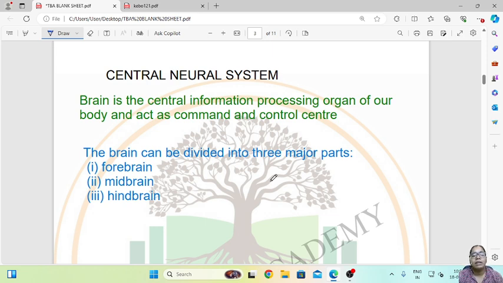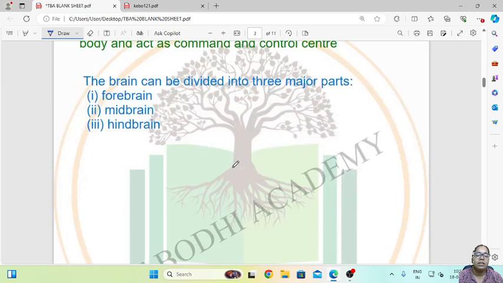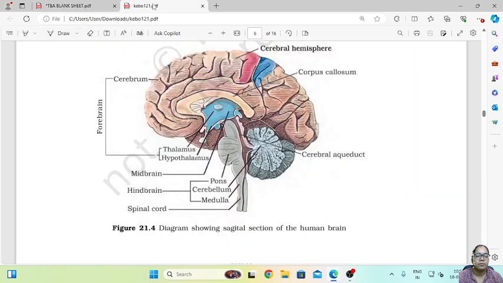The brain can be divided into three major parts: the forebrain, midbrain and the hindbrain. Now let us see the structure of the brain. So this is the brain. It is divided basically into three main parts. This is the midbrain. This is the hindbrain, which lies at the back side of the structure, and this is the forebrain, which is the front side of the organ.